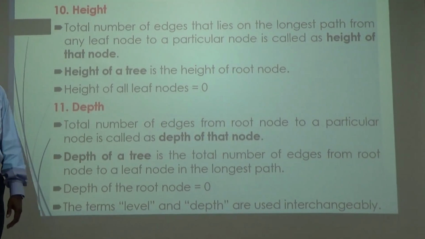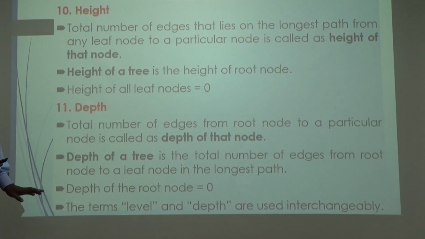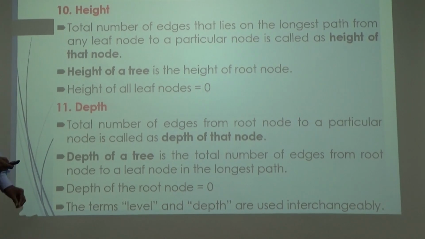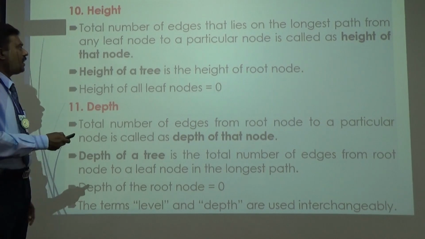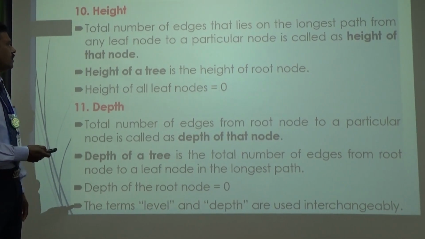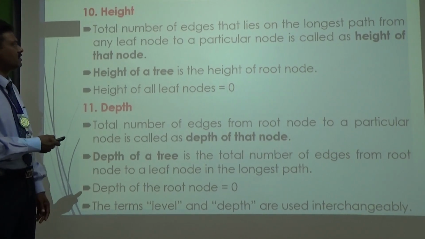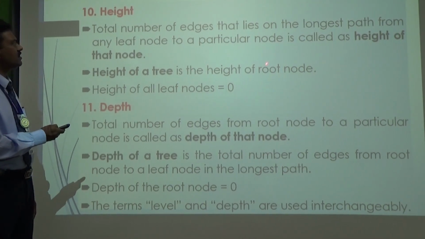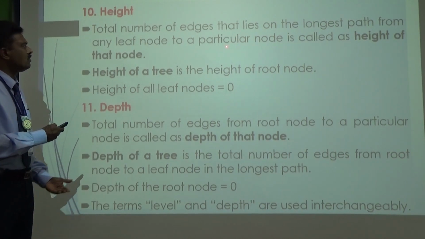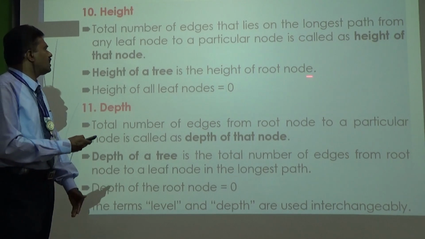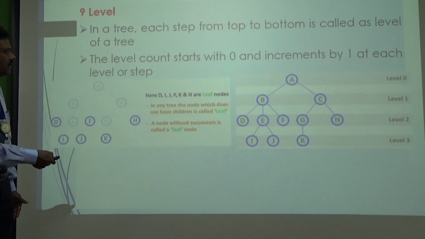The next tree terminology concept is height. What's the meaning of height of the tree or height of the node? Again we have two broad categories: height of the tree and height of the node. What's the meaning of height of the node? First of all, the total number of edges that lie on the longest path from any leaf node to a particular node is called the height of the node. I'll explain with live examples.